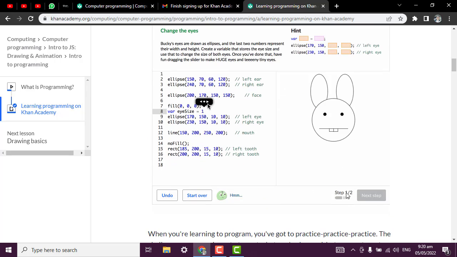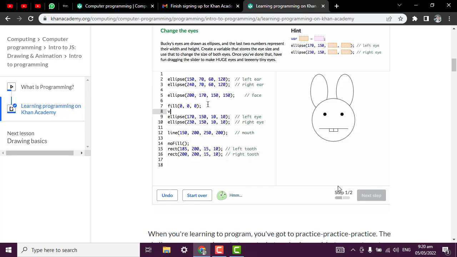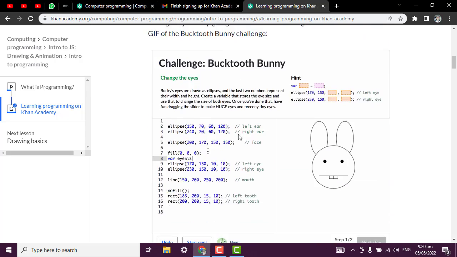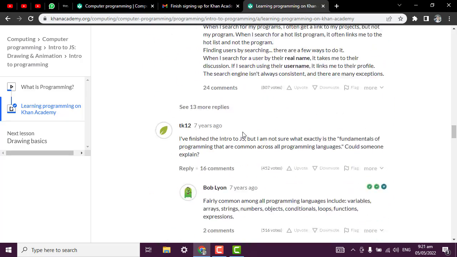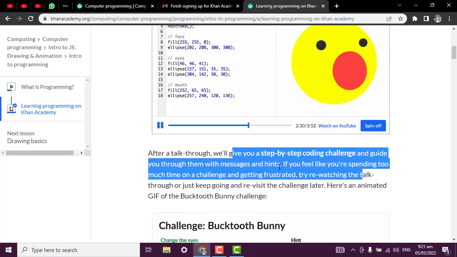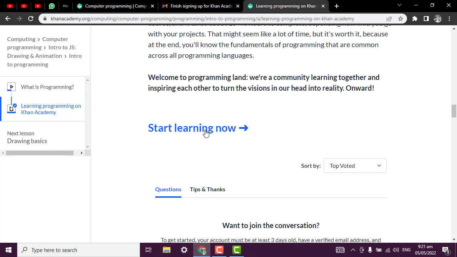Once you are done with the steps, you will see a small happy emoji showing that you've completed this course. Congratulations. So make sure you read through all this information. After you have consumed all the necessary information here, the next thing is to move to the next class, which is here. You click on start learning now.